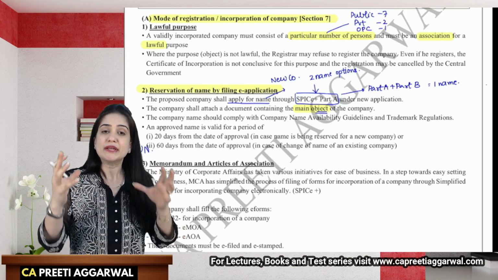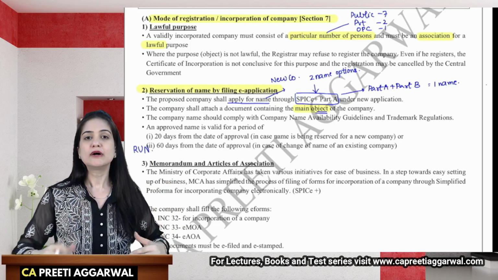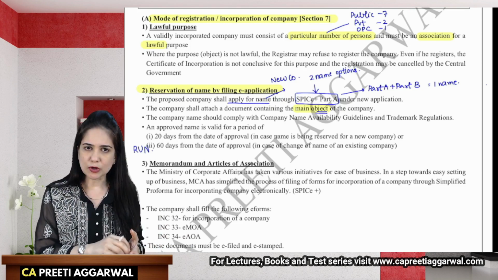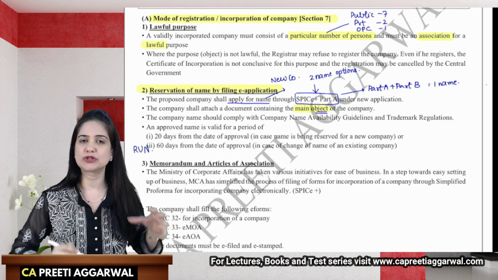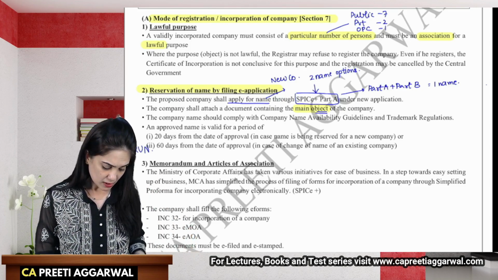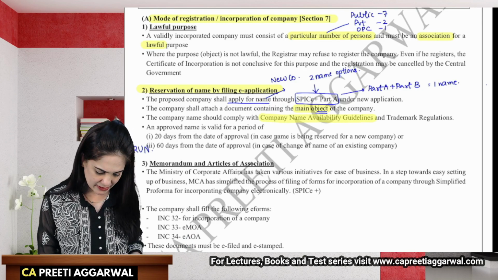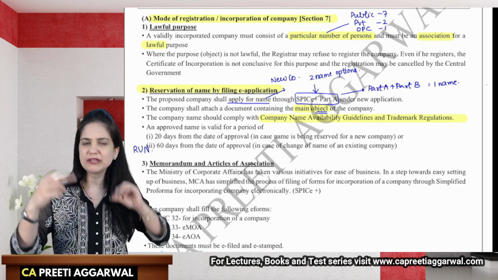Because the name of the company should reflect the objects of the company. So what is the object of your company? Generally, they don't ask for a separate document, but there is a line wherein you have to mention the objects of the company. Okay. Then the company should also comply with the name availability guidelines and trademark regulations. So a primary check can be done over there.